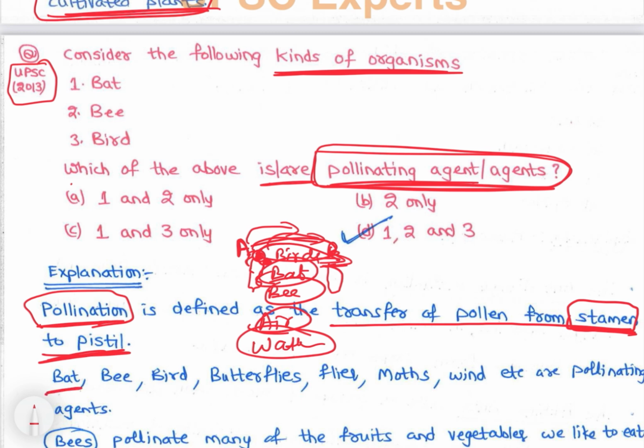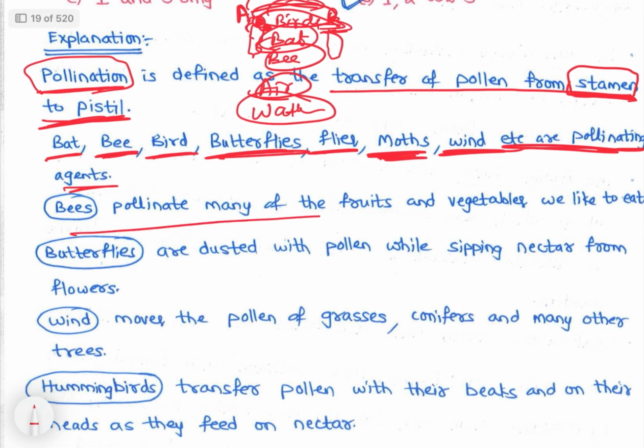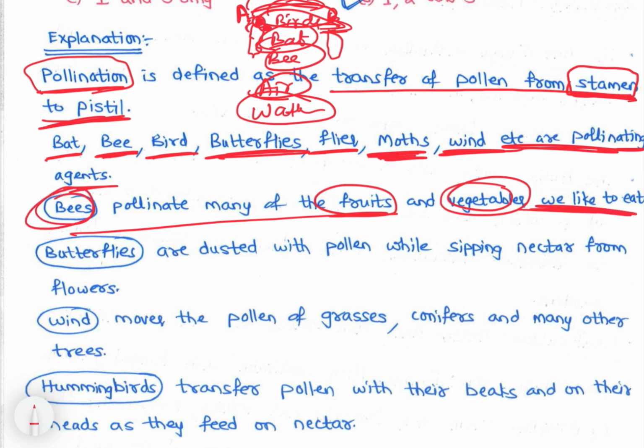So bat, honeybee, bird, butterflies, flies, moths, wind, etc. are pollinating agents. So bees pollinate many of the fruits and vegetables we like to eat. So honeybees, right, जो sweet nectar जब लेते time, right? So it also pollinates accidentally or deliberately. Pollinating agents जो है, they can either accidentally pollinate or they can deliberately pollinate.